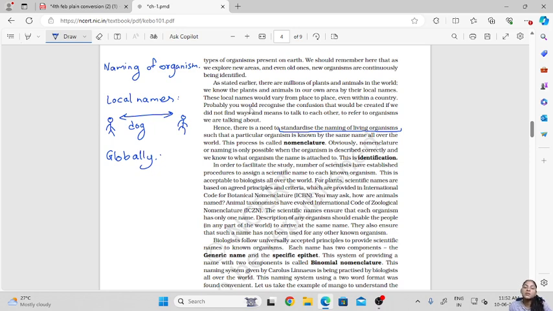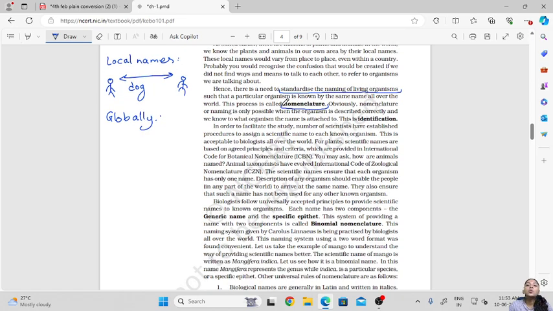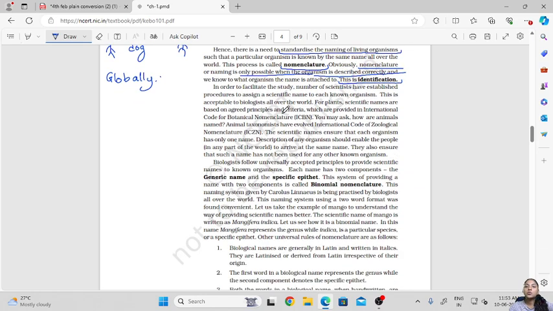Now this process of standardizing and giving the scientific names is called nomenclature. To assign these names, we need to first identify the different characters of the organism. So naming or nomenclature is only possible when the organism is described correctly, so that we know which organism the name is attached to, and this process is called identification. For nomenclature, the identification of the organism should be proper.